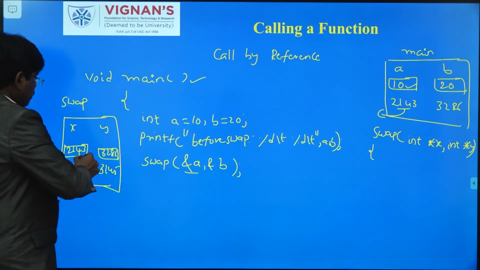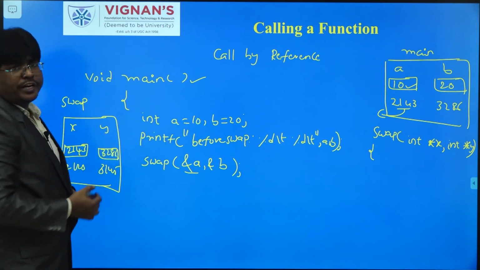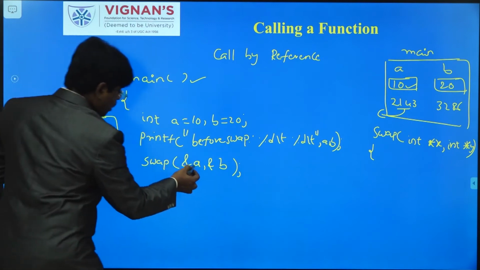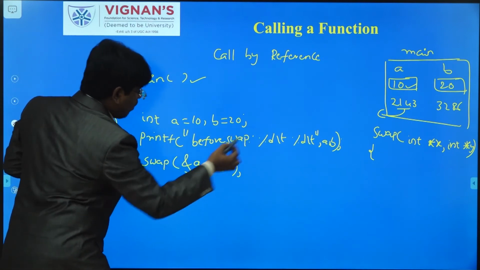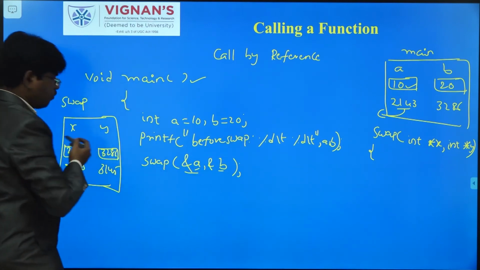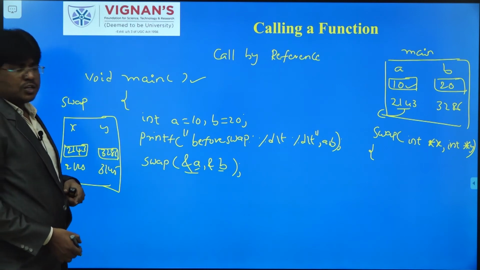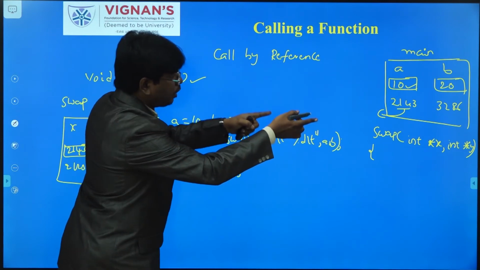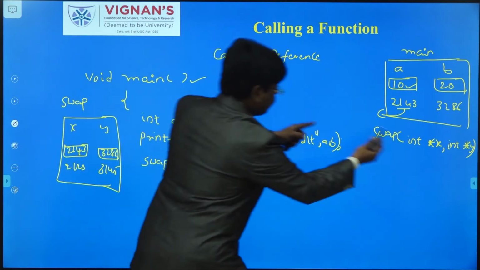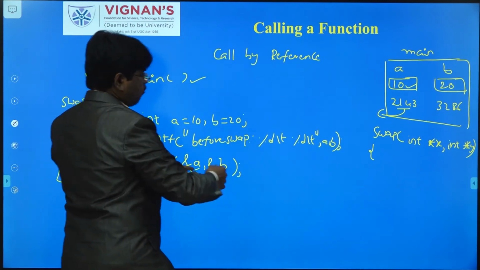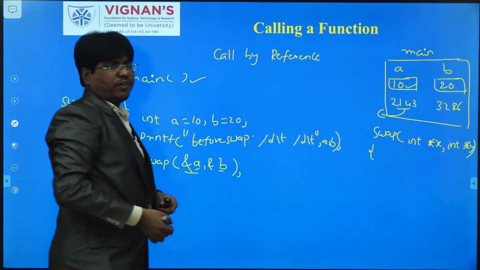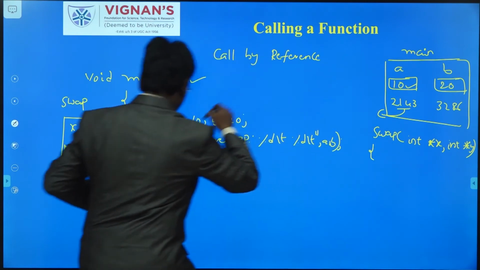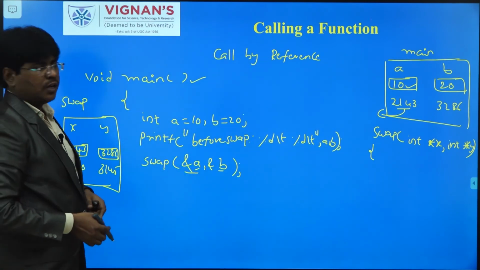Whenever we declare pointers, the pointer will have the address of this particular A, B. So x will have the address of A and y will have the address of B. Once the address of A is pointed to pointer x and the address of B is pointed to pointer y, automatically this pointer is pointing to the location of this particular A.